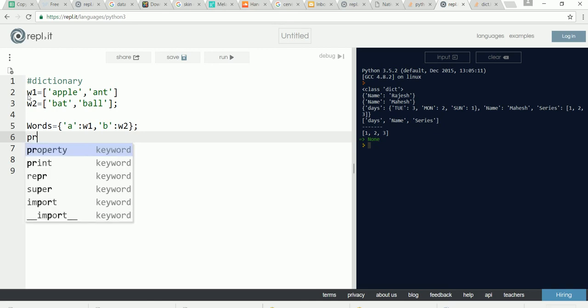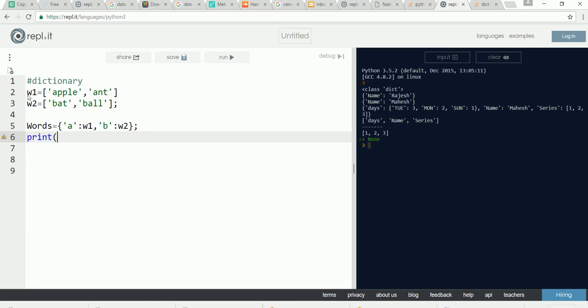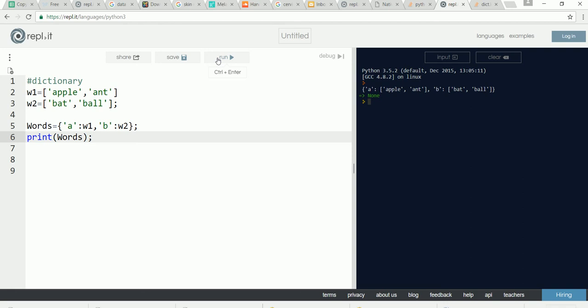Print words. So if you want to search all the words that start with A, you can simply write print words of A.